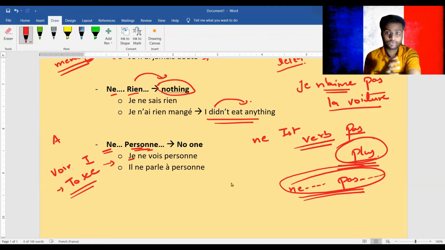Hope that you are able to understand the meaning of this word, this sentence. All right. Do not translate. Instead, develop this habit of thinking in French language now.